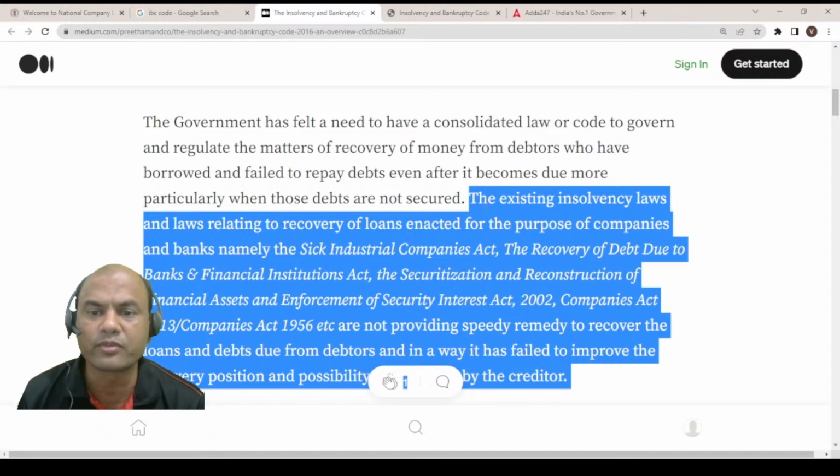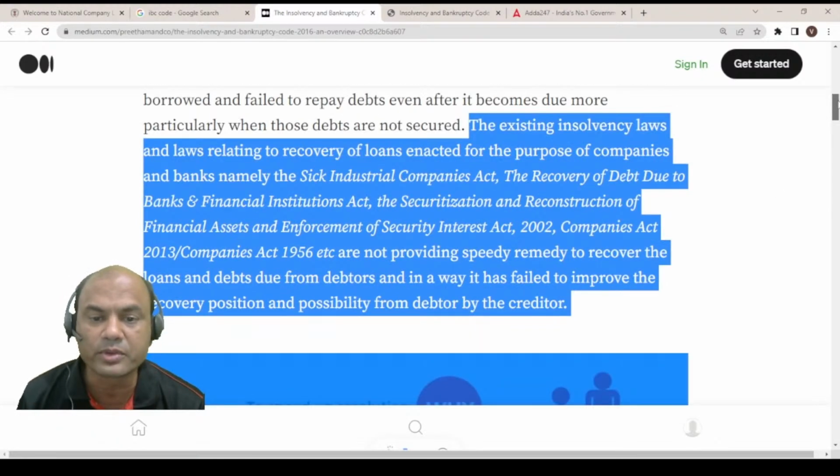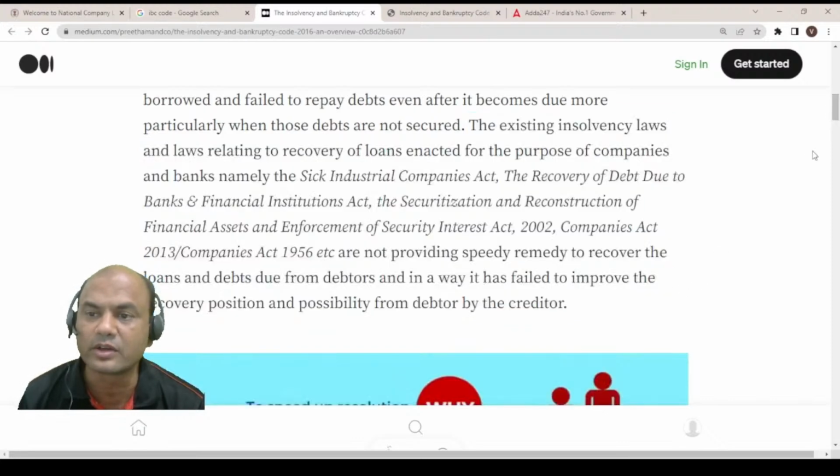The government of India felt that the existing insolvency laws and laws relating to recovery of loans enacted for companies and banks, namely the Sick Industrial Companies Act, the Recovery of Debts Due to Banks and Financial Institutions Act, the Securitisation and Reconstruction act, meaning SARFAESI, and the Companies Act, are not providing a speedy remedy to recover the loans and debts due from the debtors. In a way, they have failed to improve the recovery position. Basically, these laws are not sufficient.